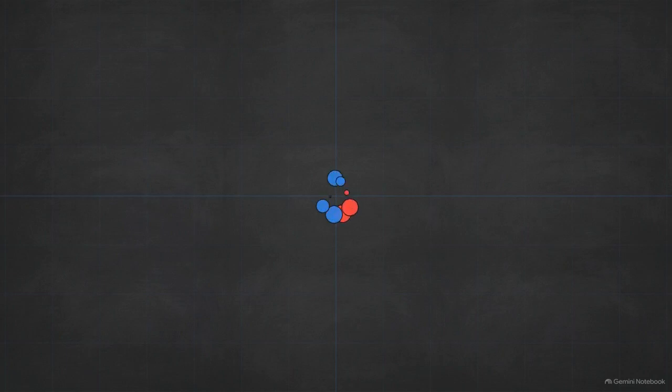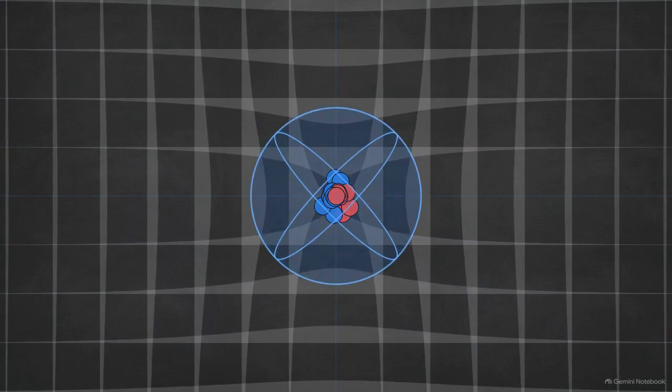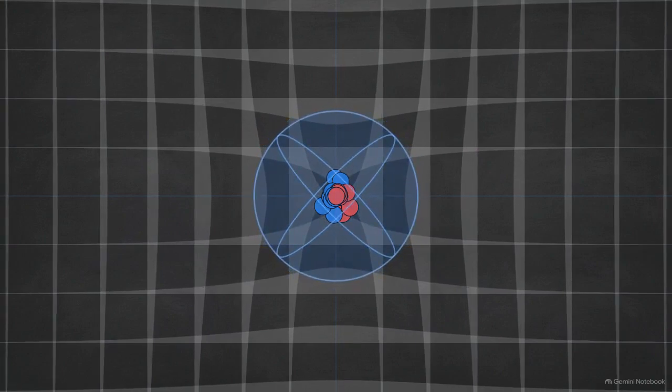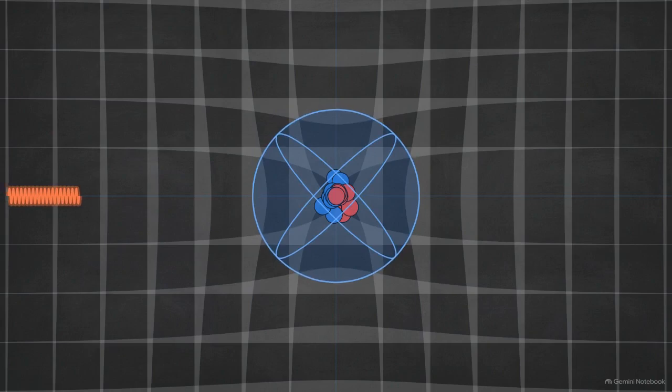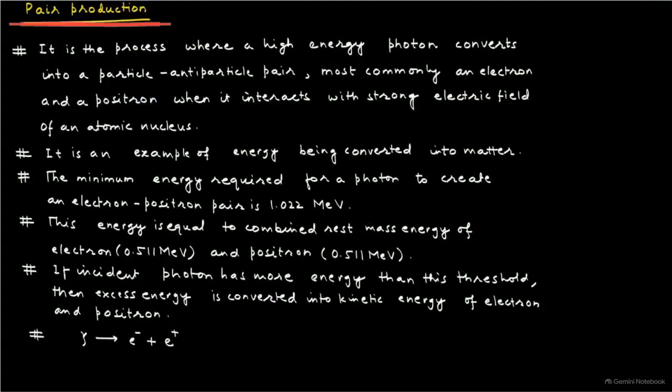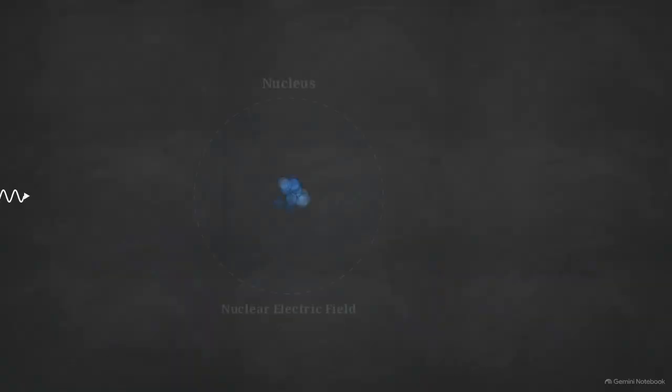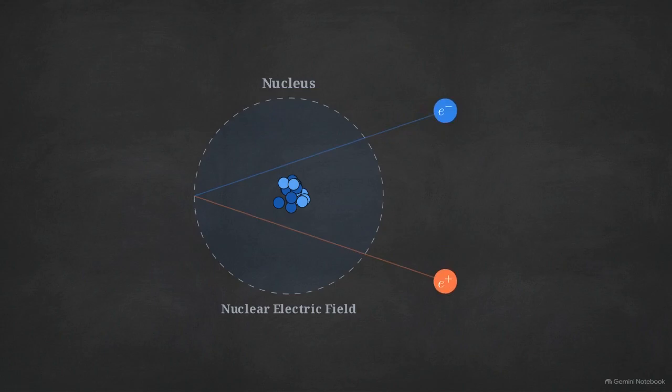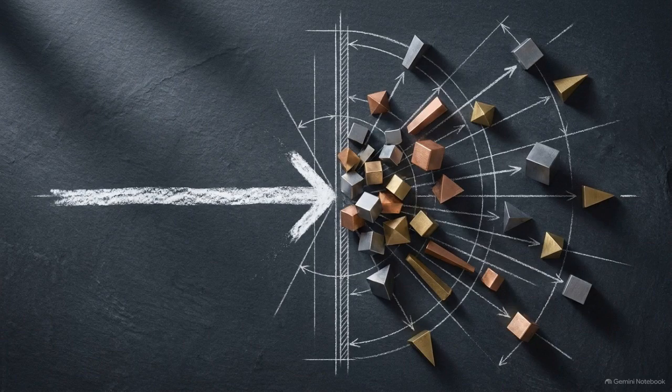To do this, we need a specific environmental catalyst, the strong electric field surrounding an atomic nucleus. Next, we introduce a single high-frequency gamma-ray photon into this field. This defines pair production. As the notes state, it is the process where a high-energy photon converts into a particle-antiparticle pair when it interacts with that strong electric field. When the incoming photon hits the field, it vanishes. In its place, an electron and a positron immediately manifest and diverge. You are watching pure energy solidify into physical matter.